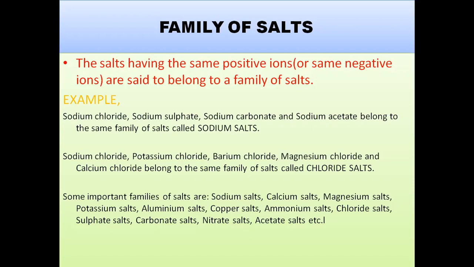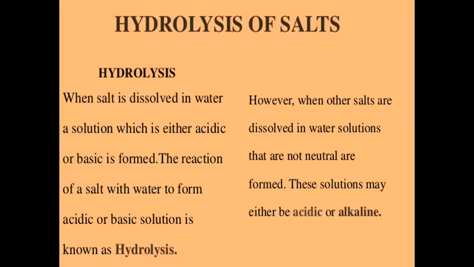Some important families of salts are sodium salts, calcium salts, magnesium salts, potassium salts, aluminium salts, copper salts, ammonium salts, chloride salts, sulfate salts, carbonate salts, nitrate salts, acetate salts, etc.